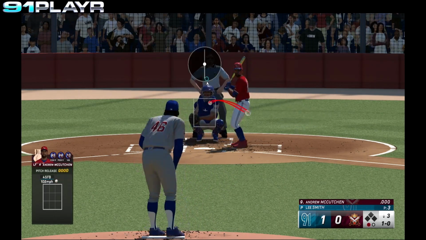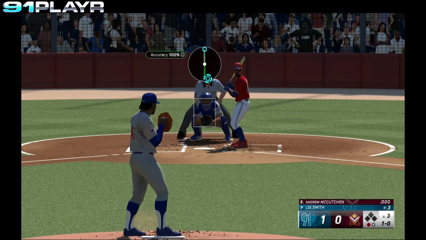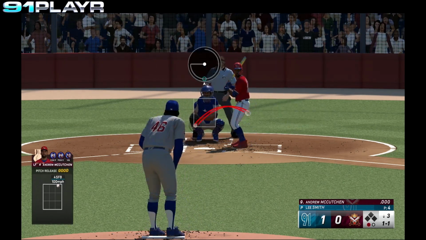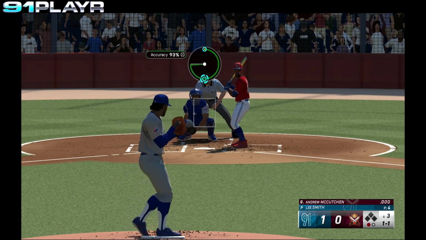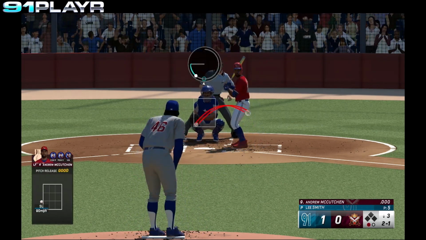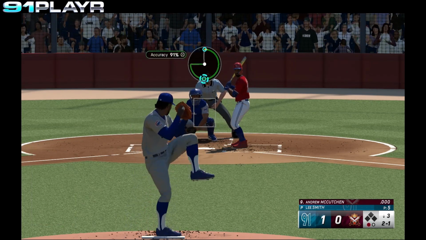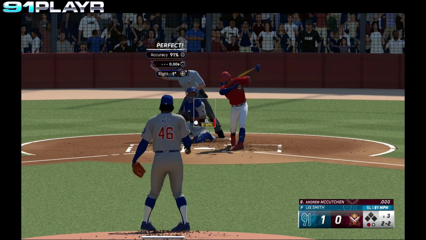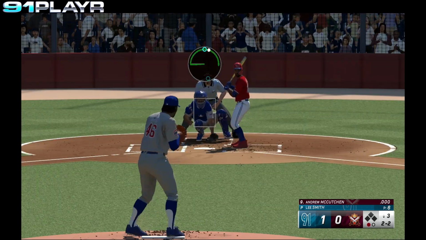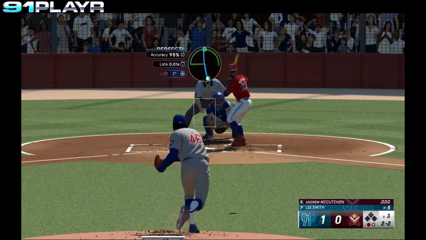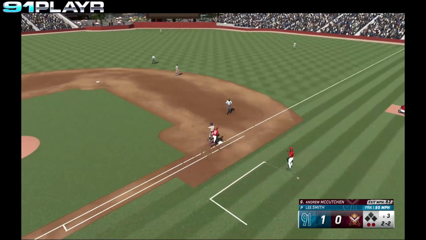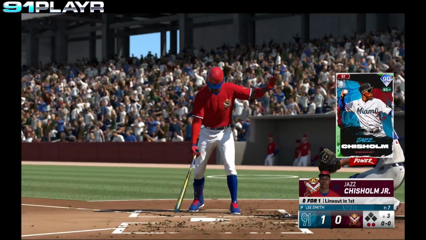McCutcheon takes the ball high. 1-0 is the count. There's a strike. 1-1. Smith winds and delivers. The ball outside. 2-1. Swing and a miss. 2-2. 2-2 pitch from Smith. Hit to Bryant. He gloves it cleanly. Throws to first. Out number 2.